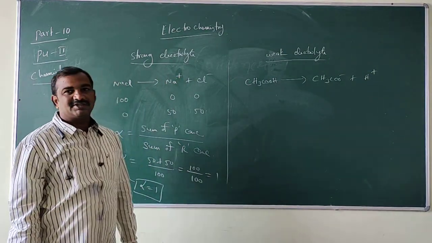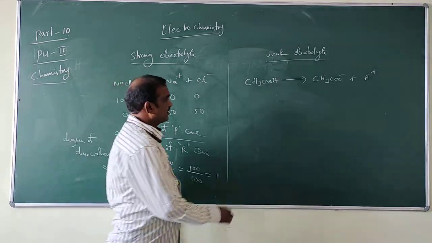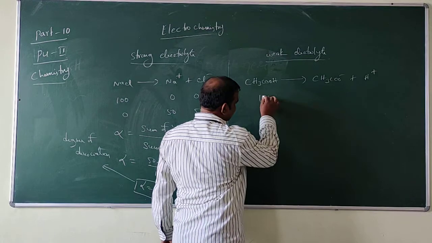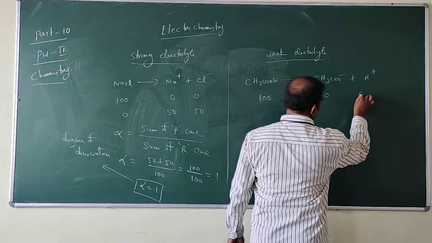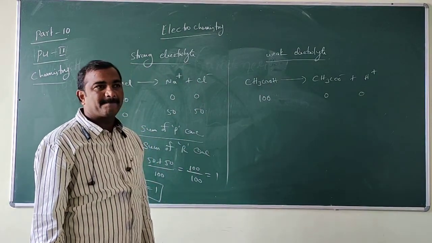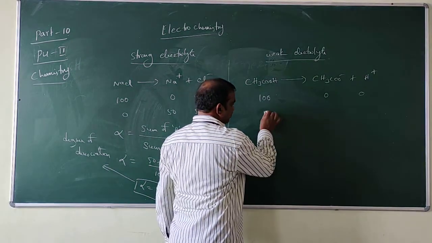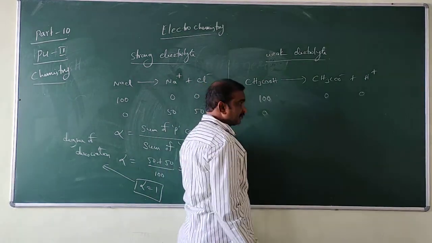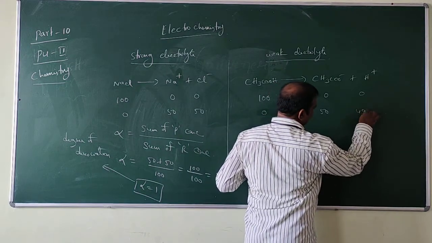If you take 100% initial, 100 is there, and initially there are no products, so they are 0 and 0. After that, it is somewhat dissociated into products, so here it is 50 and somewhat it is 49.